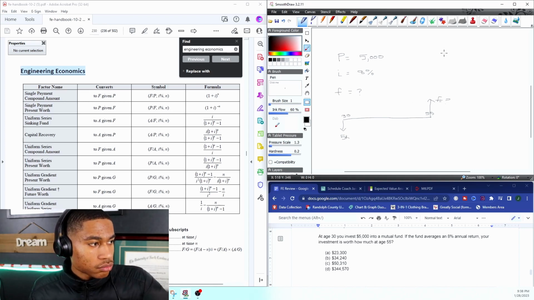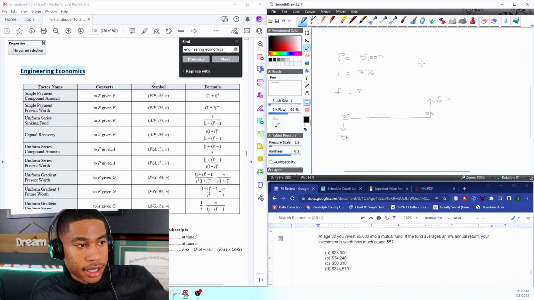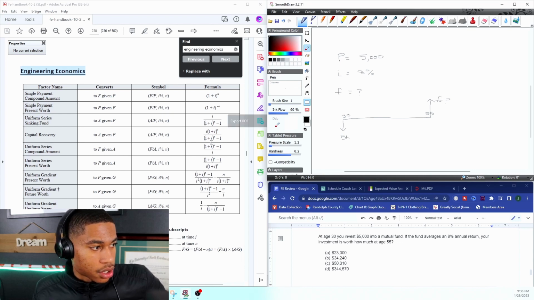So basically you have to use a multiplier to find F given P. What does that look like in our chart here?